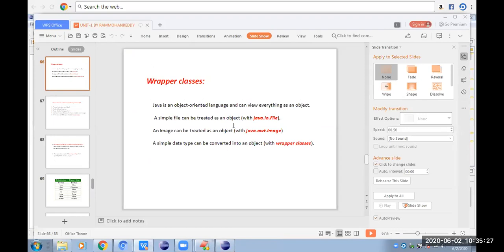Okay. If it is clear, tomorrow we will see another concept called serialization, which is the last concept in our first unit, introduction to Java. After that serialization concept, our first unit will be over. From the second unit onwards, we will enter into our actual subject. What is big data analysis? What are the various techniques in big data analysis? How are they working, etc.? We will see Hadoop and everything.